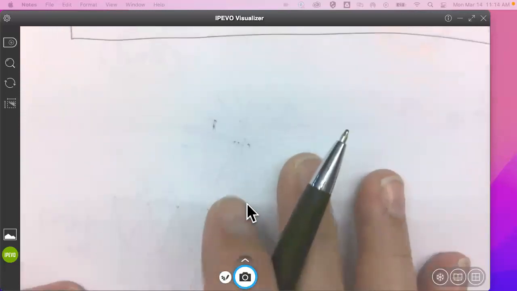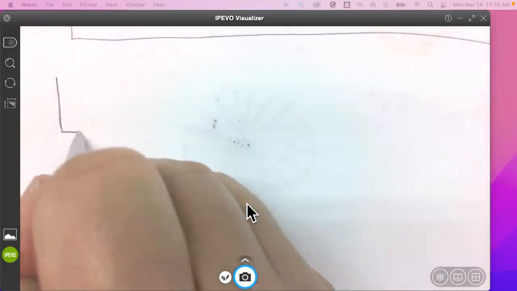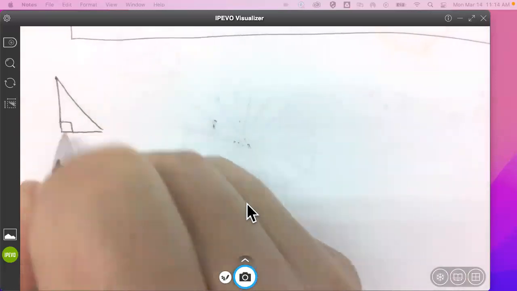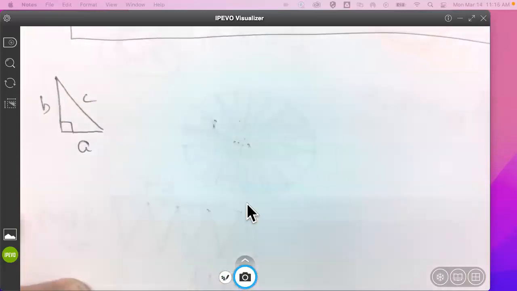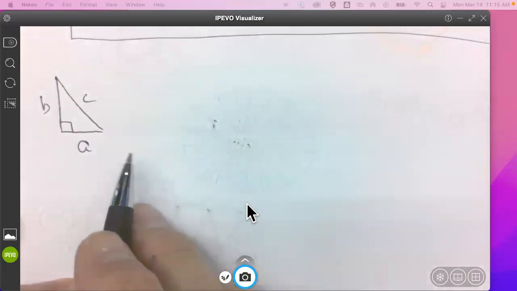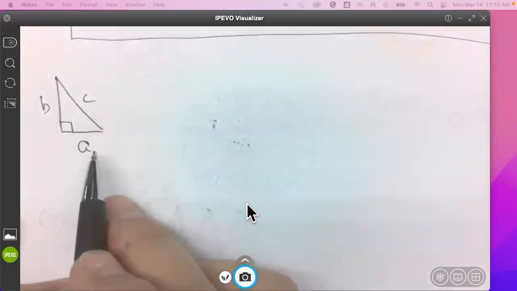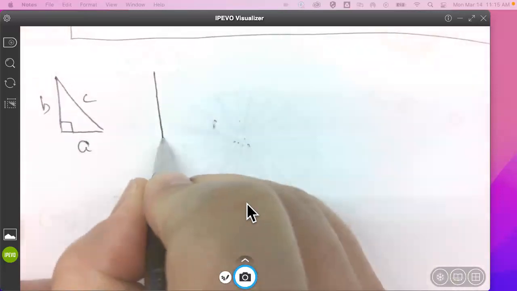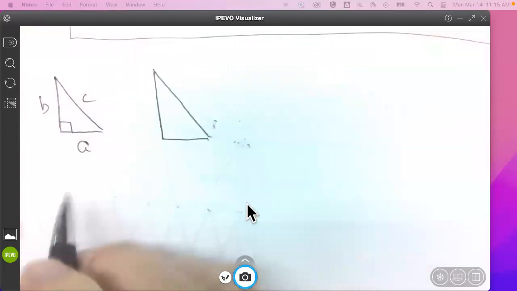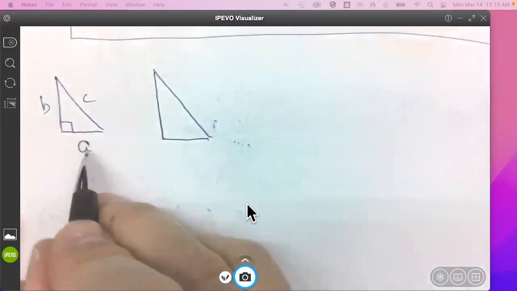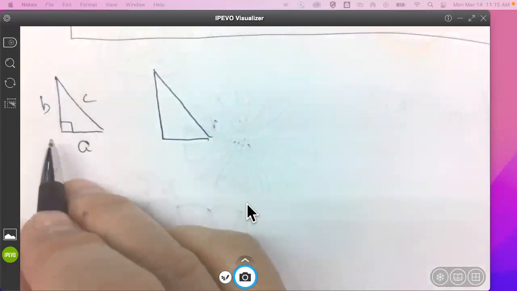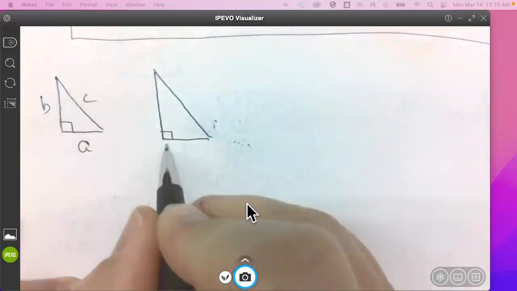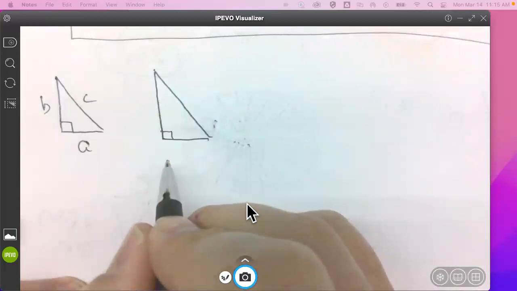So I'm going to do a proof for you now. And as expected, I have to start with the hypothesis. I'm going to start with this triangle. Now, for my intentions here, I'm going to take this triangle and do dilations of it. Okay. We've just been working with similarity. And do you agree that I can take this triangle, and if I take each of the legs and multiply them by something special, whatever it is, it'll still be a similar triangle, right?